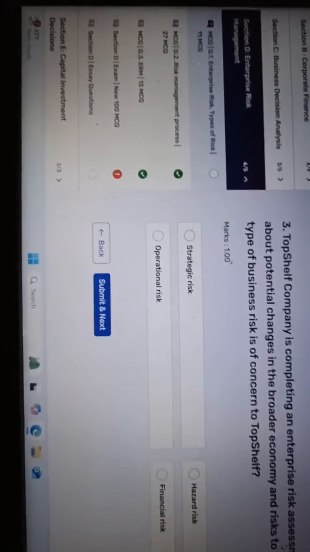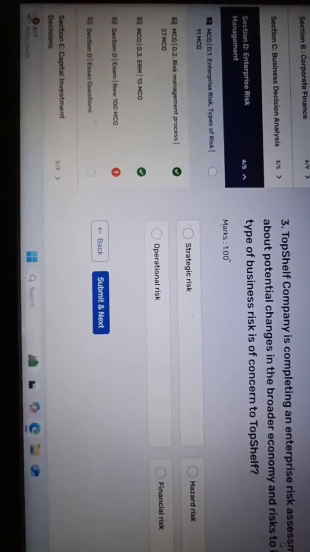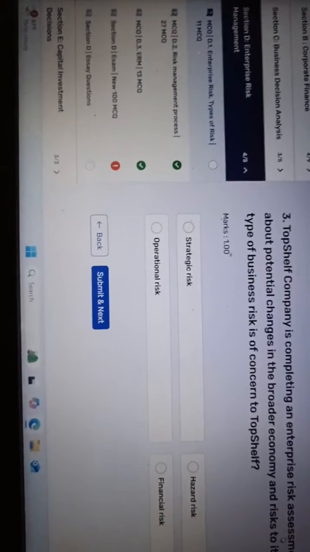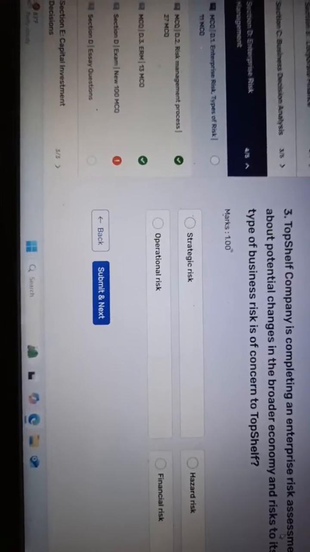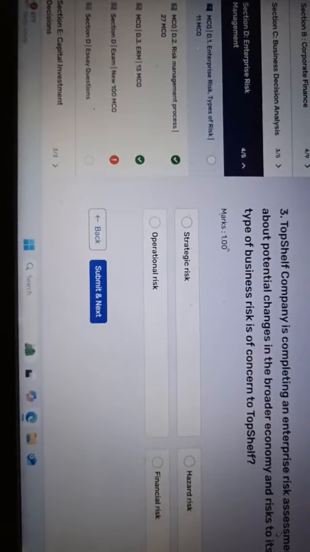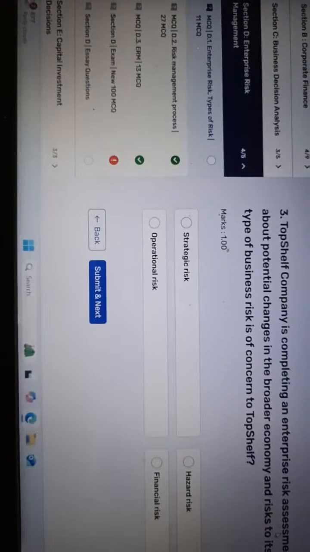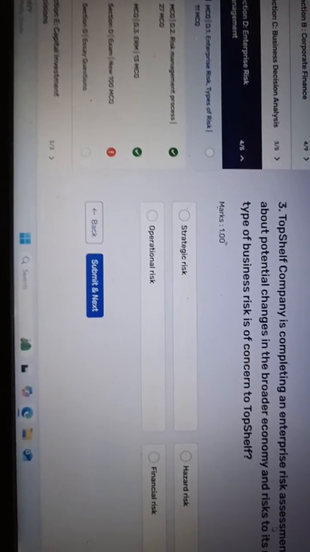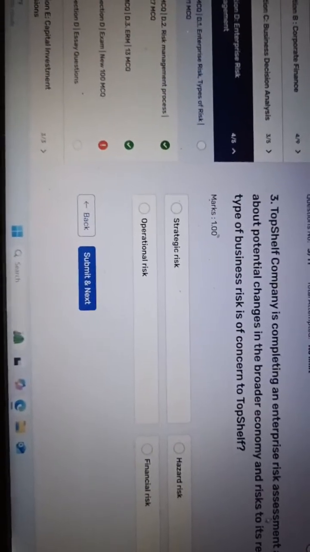The enterprise is concerned about potential changes in the broader economy and risks to its reputation. Broader economy means outsiders, other countries, and reputation is simple, everybody can understand.